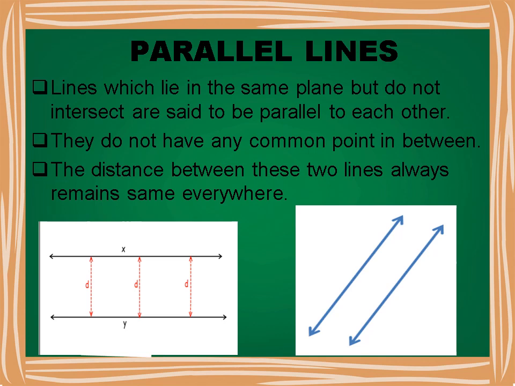They don't have to be straight lines as long as they are always the same distance apart. To be parallel lines, both lines must exist in the same plane. They must be coplanar.